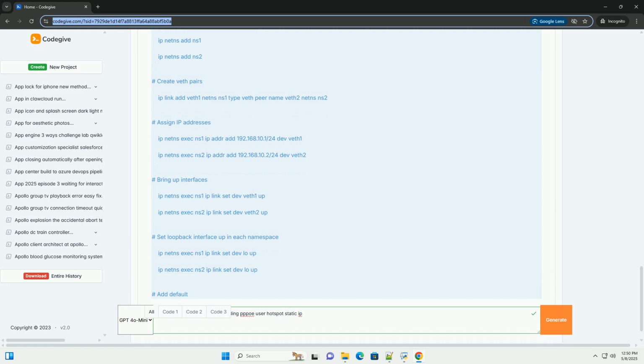VLAN IDs: each VLAN is assigned a unique ID, 1 to 4094. Tagged and untagged traffic: traffic on a VLAN can be tagged with the VLAN ID, 802.1Q header. Untagged traffic is considered to be on the native VLAN of the port.